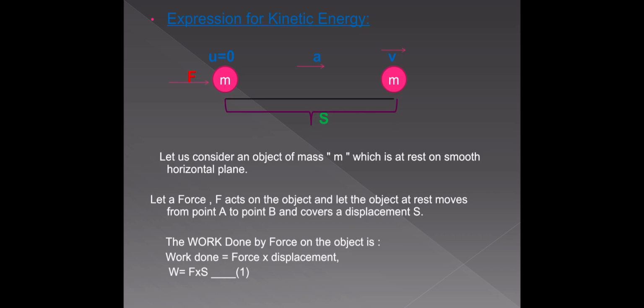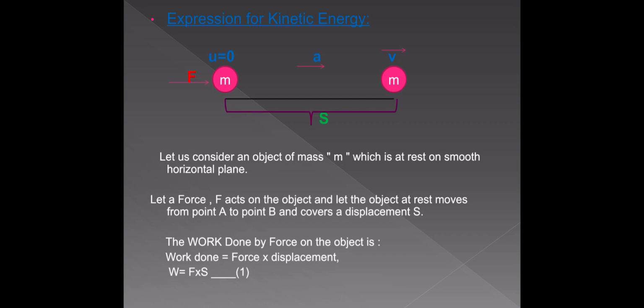Okay, so the energy gained by the body is due to the work done by the applied force. We know that work is converted into energy and energy is converted into work, vice versa. When we do some work on an object, that work is stored as energy in that object, or when we utilize our energy, it gets converted into work.